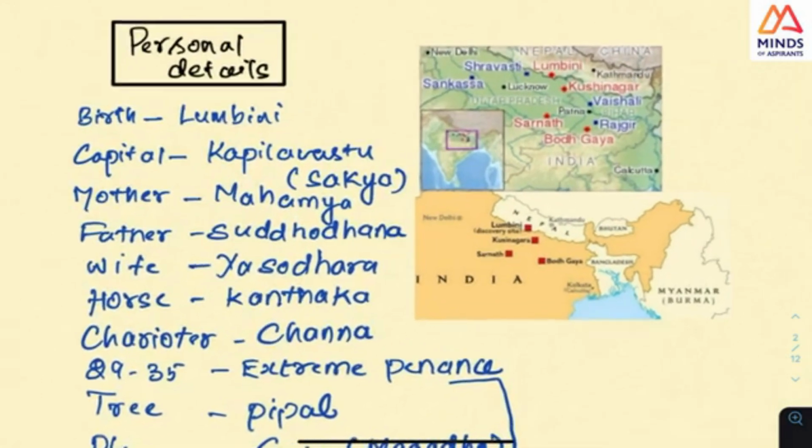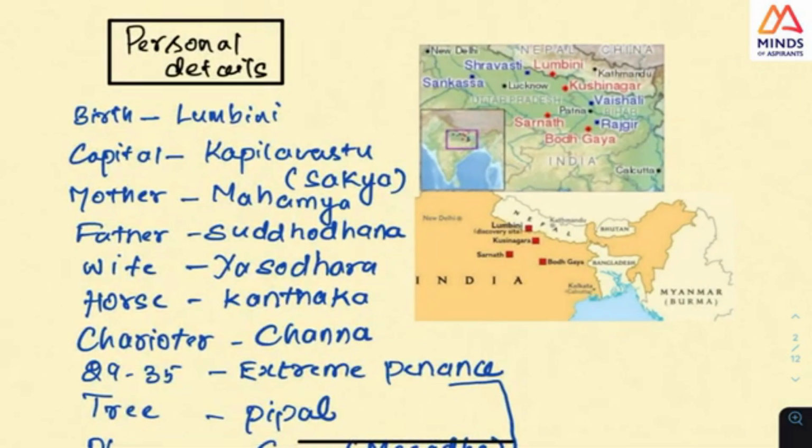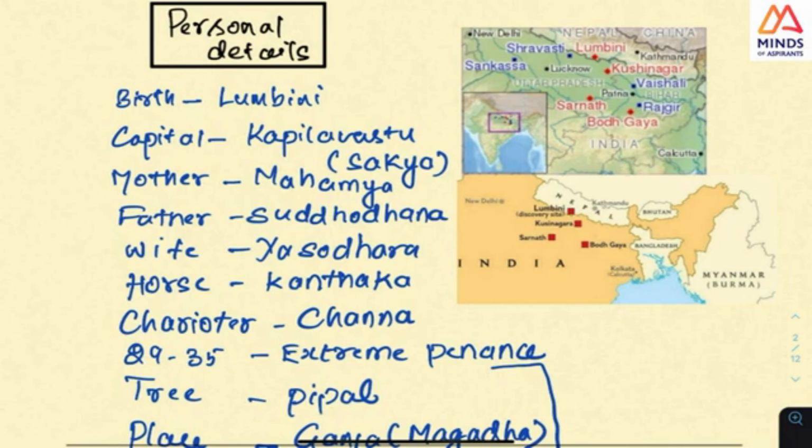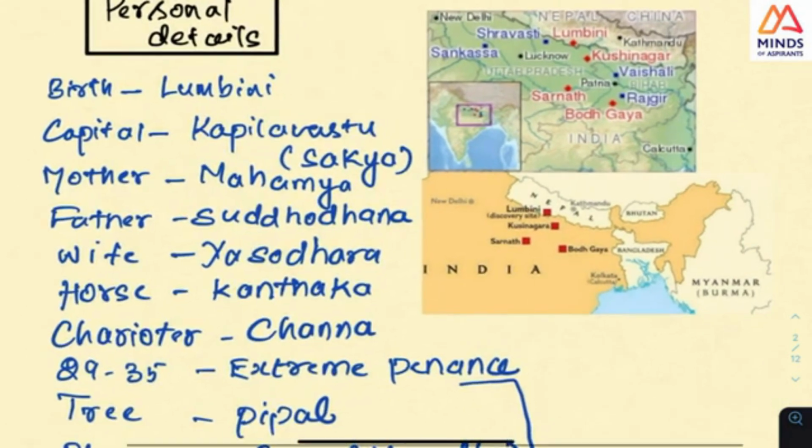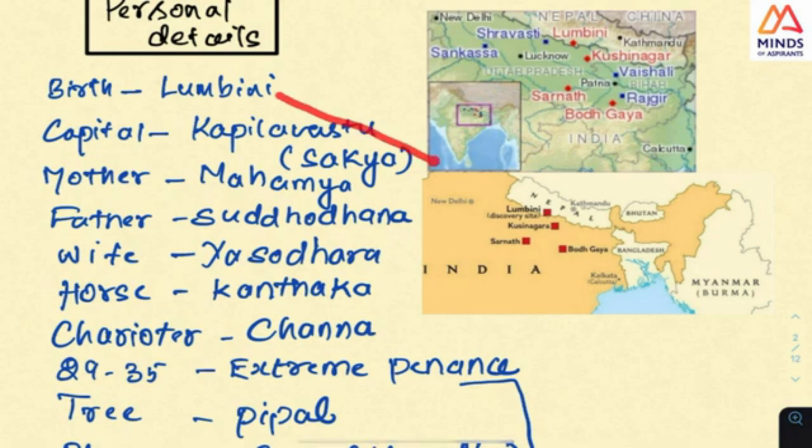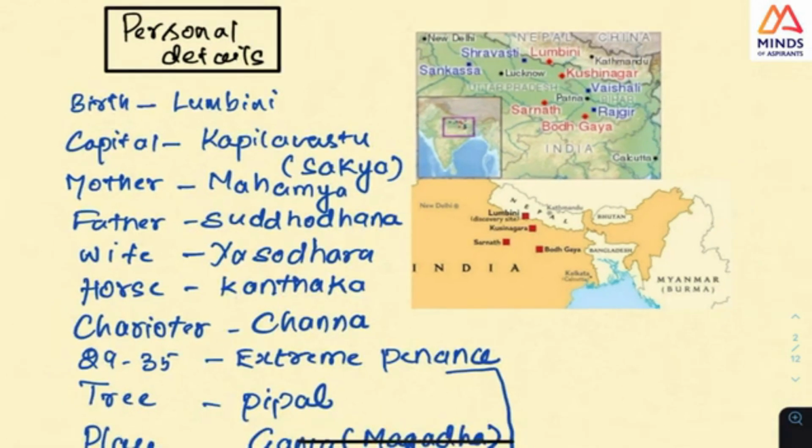When we start with the personal details of Buddhism, we have to know where Buddha was born. So look at this map. You should have an understanding of the key terms given here and the map as well, so that you will be able to match them accordingly. So birthplace, Lumbini. Look at it. This is the birthplace of the Buddha, Lumbini, which is very essential. And the name of the mother of Buddha is Mahamaya, father Suddhodana, wife Yashodhara, horse.